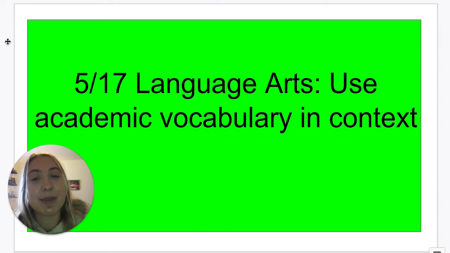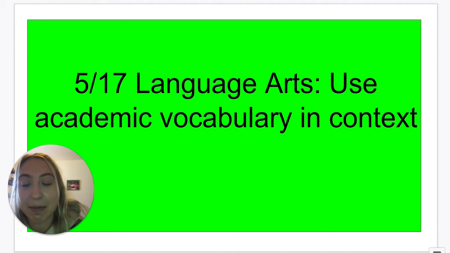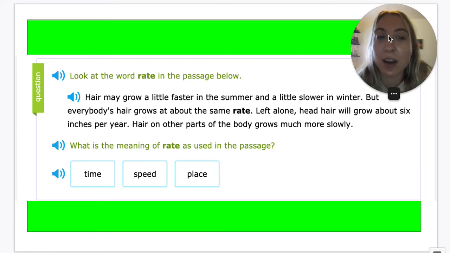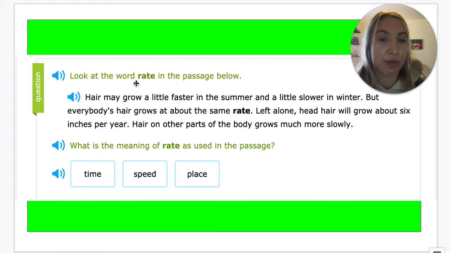Today for language arts, we're going to be using academic vocabulary in context. So what does that mean? It means we're going to be looking with our context clues to figure out the meaning of a word. So here we're looking at the word that's bolded, which is rate. And then we have to figure out what is the meaning of the word in this passage.